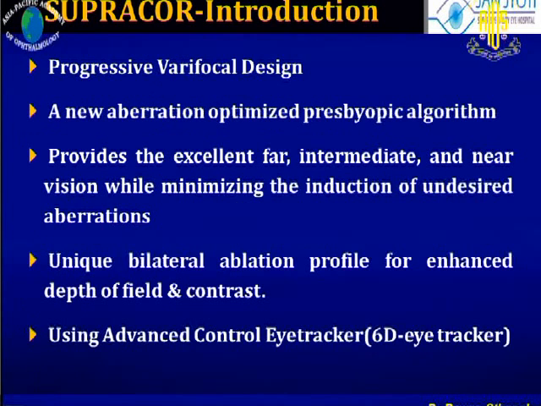Supracor is based on a progressive varifocal design. A new aberration-optimized presbyopic algorithm provides excellent far, intermediate and near vision while minimizing the induction of undesired aberration. It has a unique bilateral ablation profile for enhanced depth of field and contrast, using an advanced eye tracker.